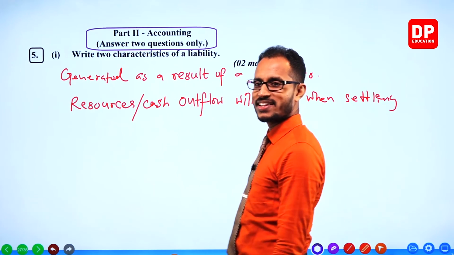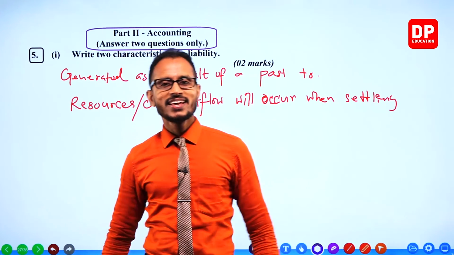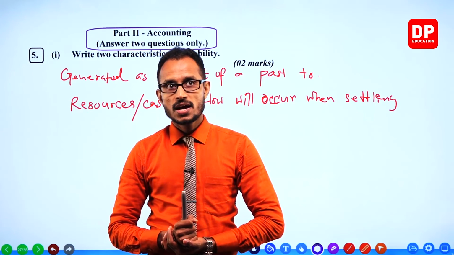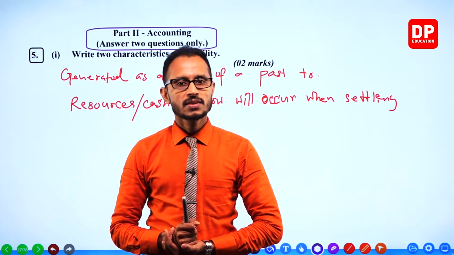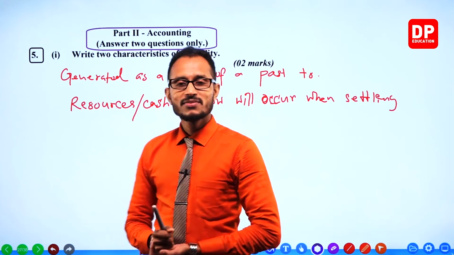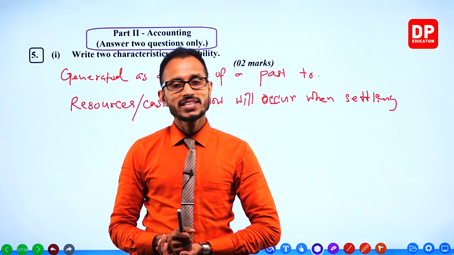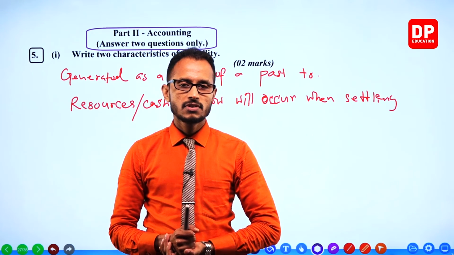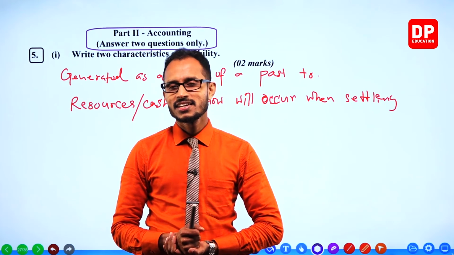I'm going to see you again with the next question. That is the sixth question of the accounting part. And seventh question probably, or both we can do in the next video. And we'll be done with this paper 22, 23, O-level past paper, the latest paper of business and accounting studies.